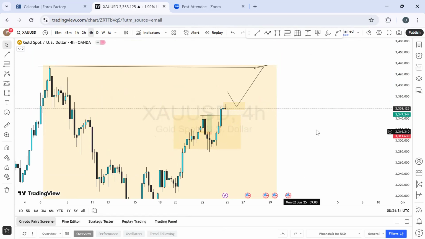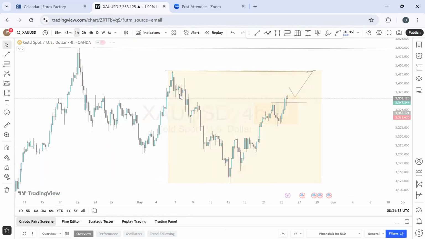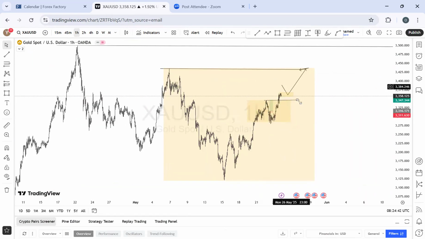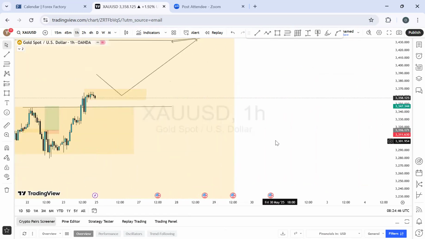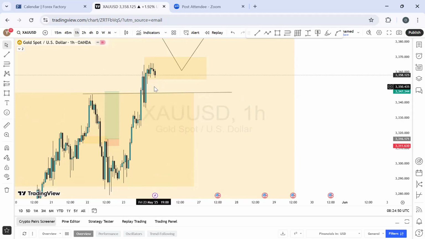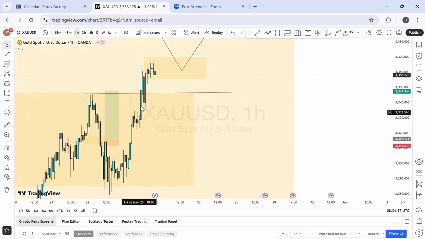Let's see if I have a better one on the 15 minutes time frame or 45 minutes time frame. Let's see the 1 hour time frame. The 1 hour time frame also looks the same. This is what I'm expecting on the 4 hours, and 1 hour is also looking the same. And of course, this one is showing more bearish momentum, like a reversal. But to where? To what price level exactly? Is it to this price level, where I'm seeing they tapped into the fair value gap zone already, where the market has done a balanced price range here? All of this range has done a balanced price range.